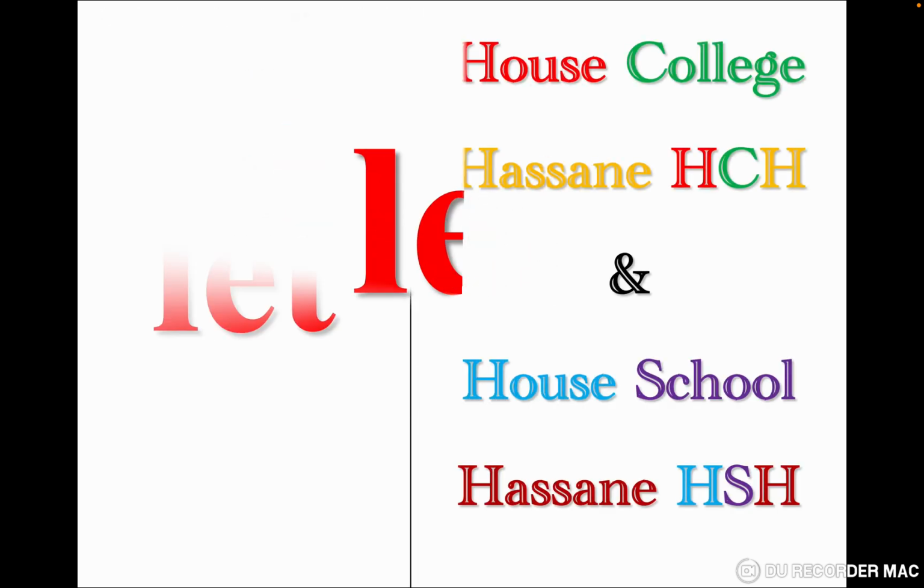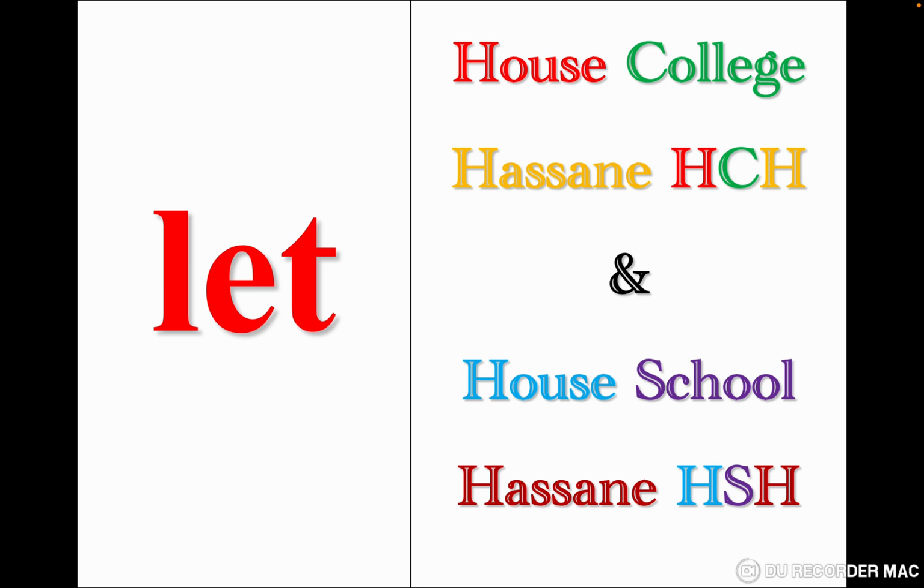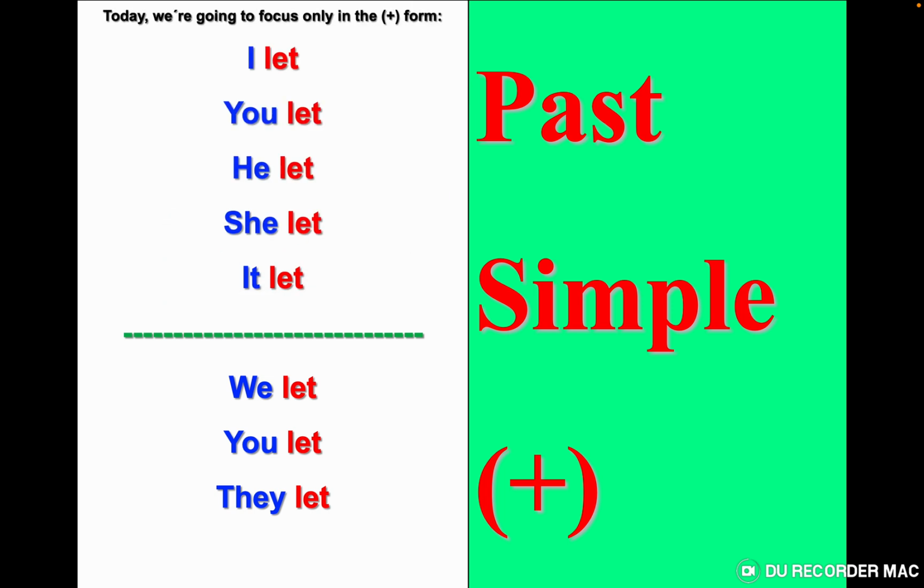Let. So we say let me alone. Let. So I let, you let, he let, she let, it let, we let, you let, they let.